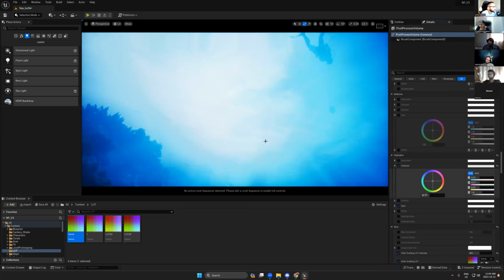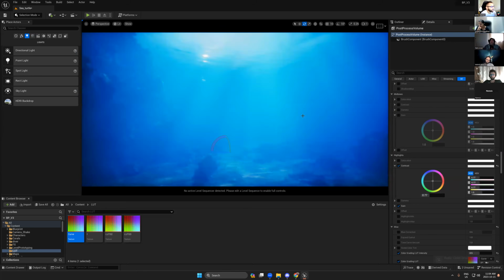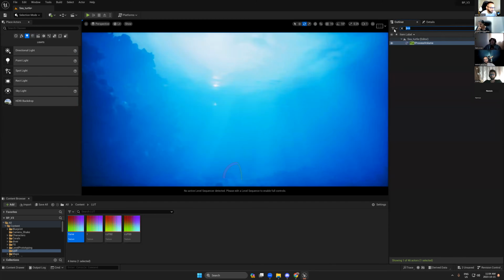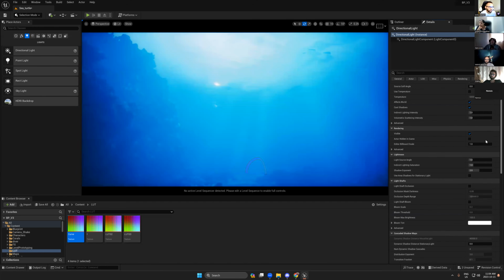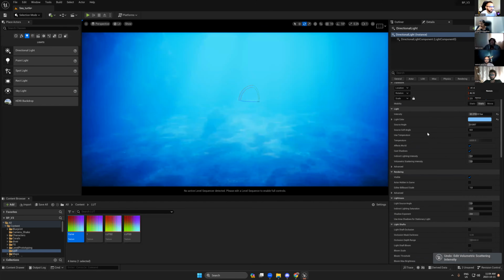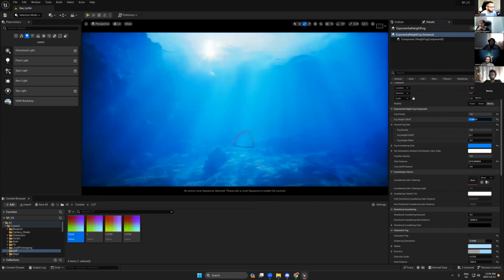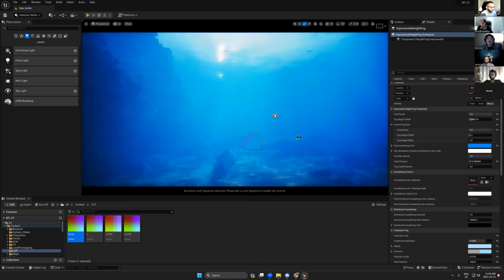We can just get this down. You see, this is too bright, this is low. For the caustics, if we go back to the direction, we can add more caustics. Let's say, oh no, that's too much. Okay, so we can go back to fog. Now we have this nice effect.